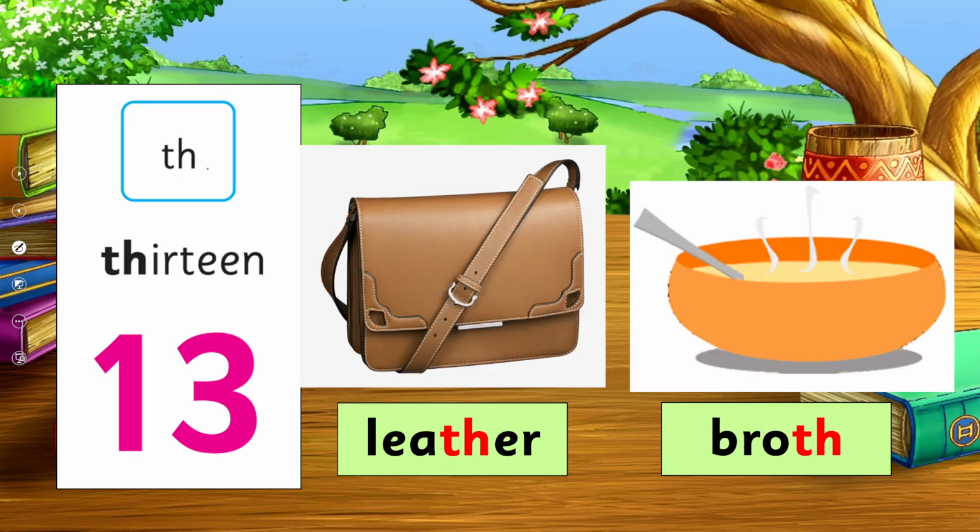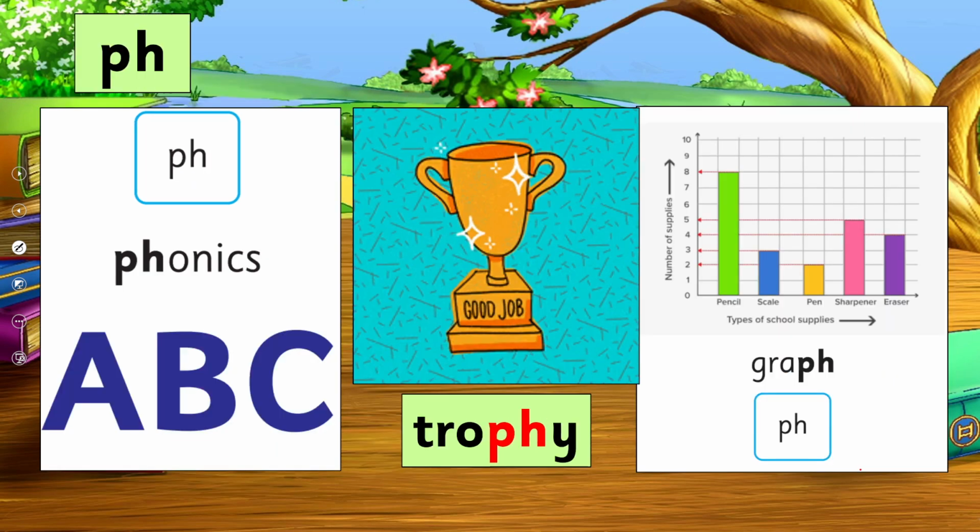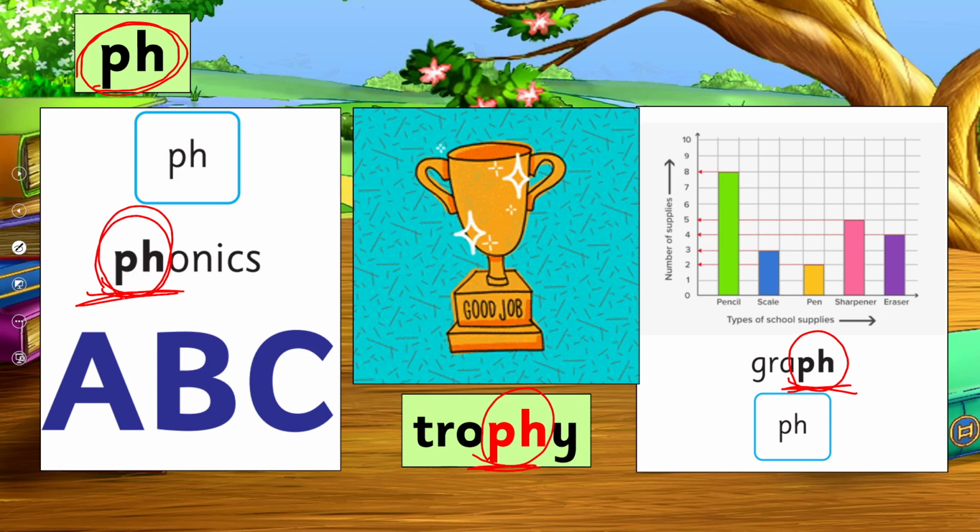The next is th: thirteen, leather, broth. So it's the initial position, its middle position, its final position, but the sound remains th. Then ph: phonics, trophy, graph. So it's the initial position, middle position, final position, but this combination ph together is giving the f sound, as in phonics, trophy, graph.